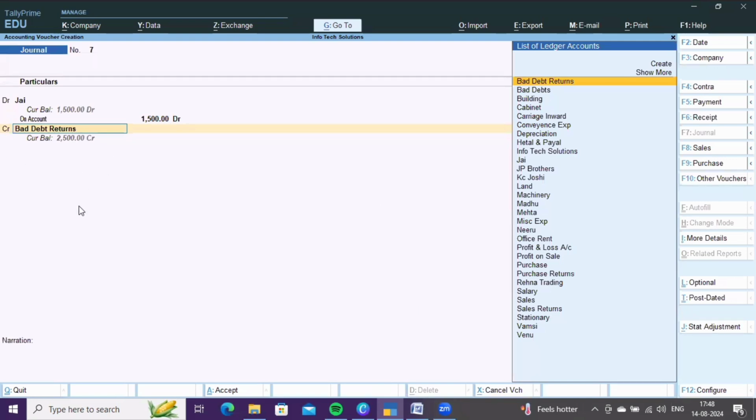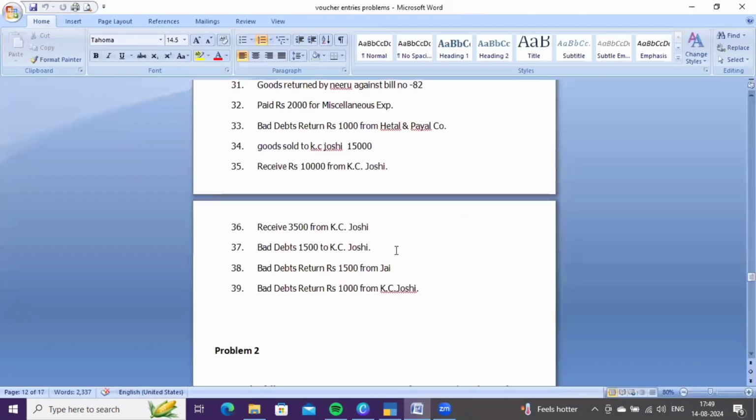Bad debt is nothing but a loss, so there we debit bad debt account and credit the debtor account. Now bad debt returns is income, which means we are receiving income. So as per the nominal account rule, credit all incomes and gains. That's why we credit the bad debt returns account and debit the corresponding person account. Then press Ctrl A to save it.